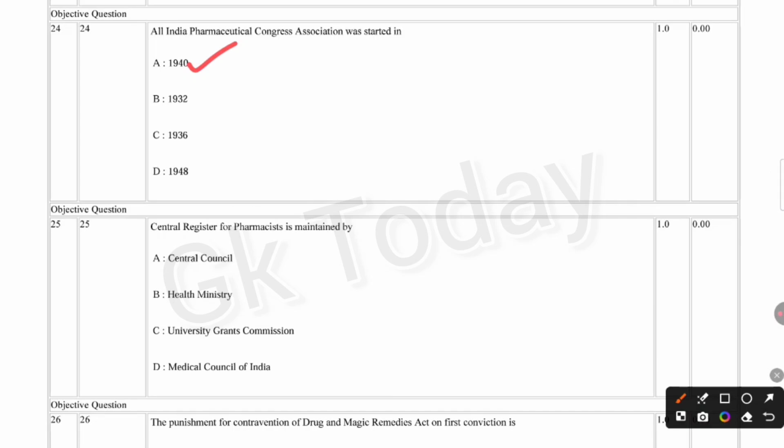Next question. Central Register for Pharmacists is maintained by Central Council.